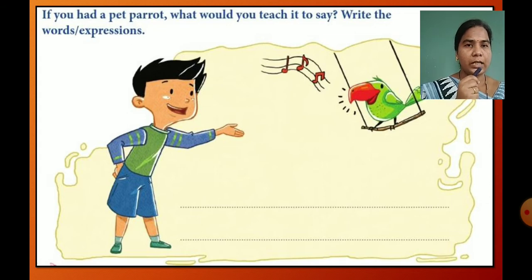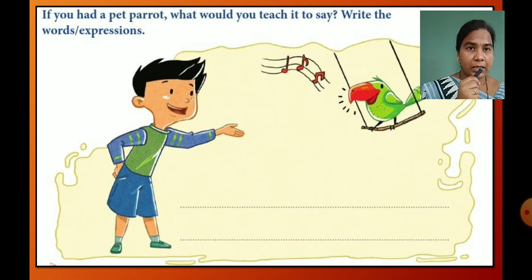Children, you can teach it small, simple or easy words. Like hello, you can teach it to say hello. This word is very short and also easy. Then you can teach it to say its own name or our family members' names also. This will encourage the parrot.